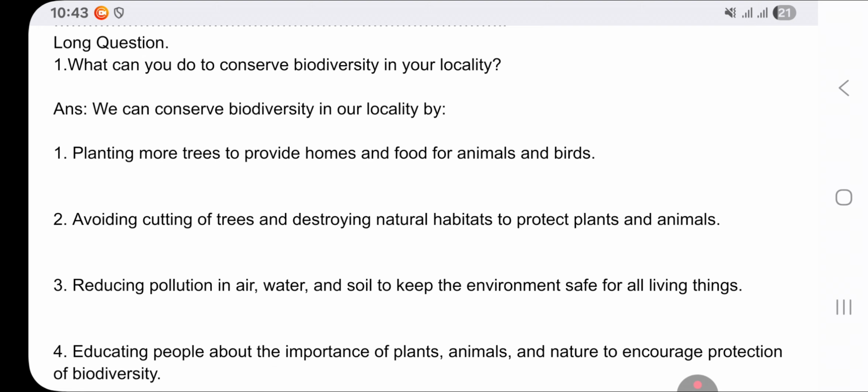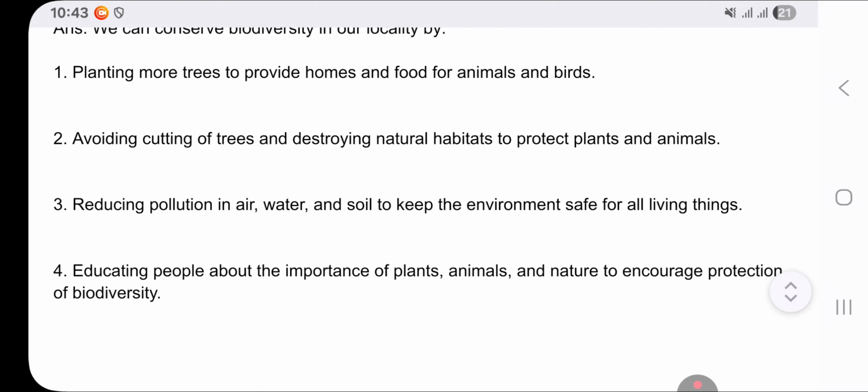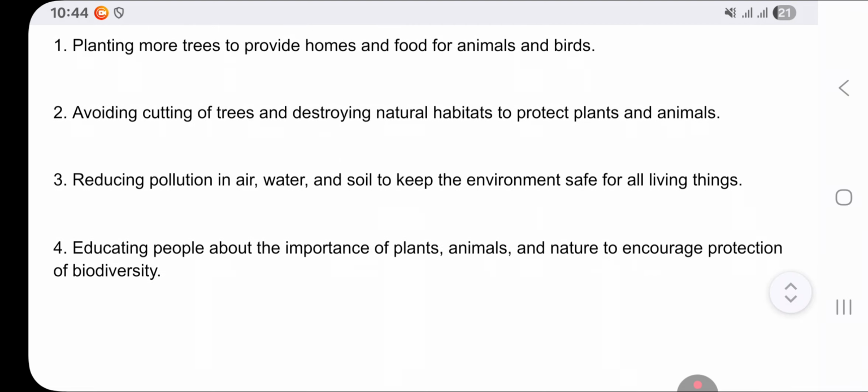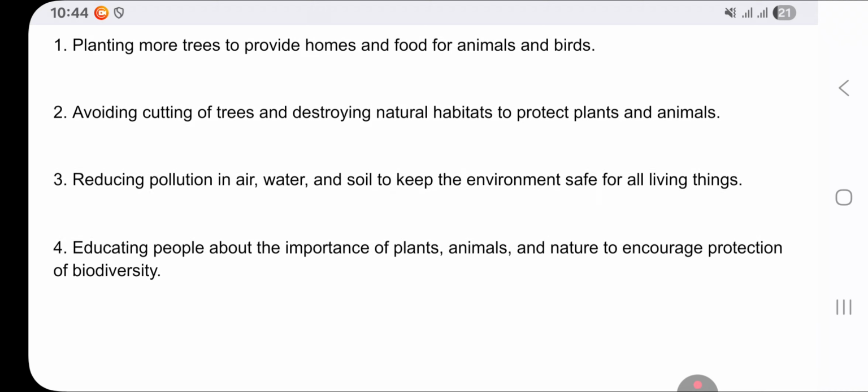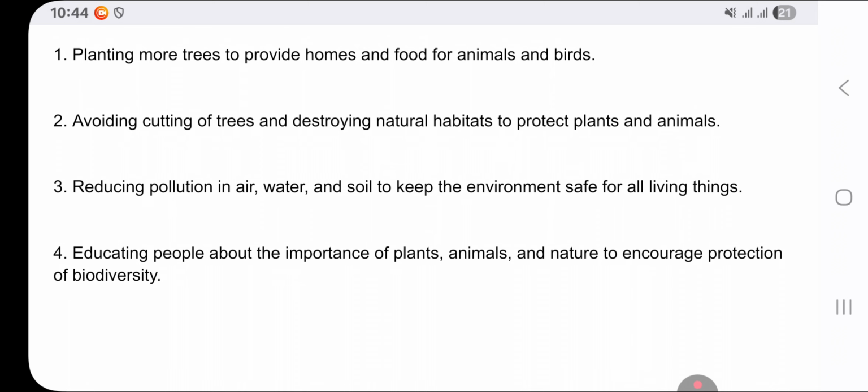We can conserve biodiversity in our locality by planting more trees to provide homes and fruits for animals and birds, avoiding cutting of trees and destroying natural habitats to protect plants and animals, reducing pollution in air, water, and soil to keep the environment safe for all living beings, and educating people. Educating means making people aware about the importance of plants, animals, and nature to encourage protection of biodiversity.